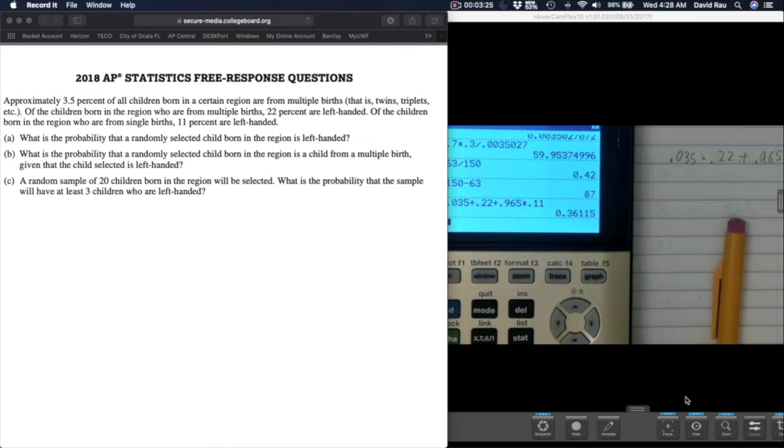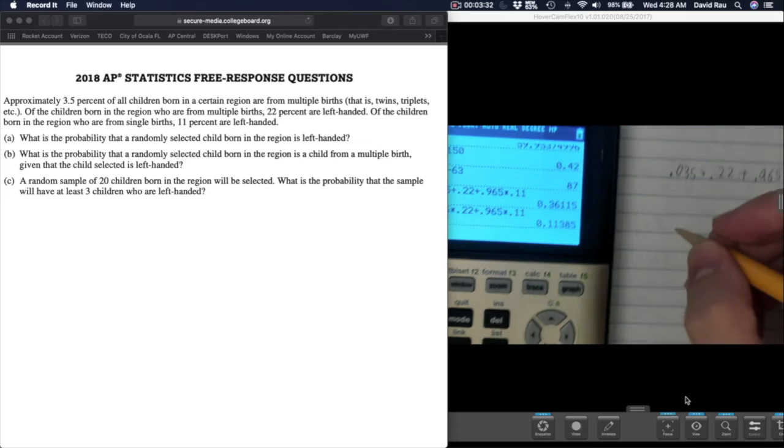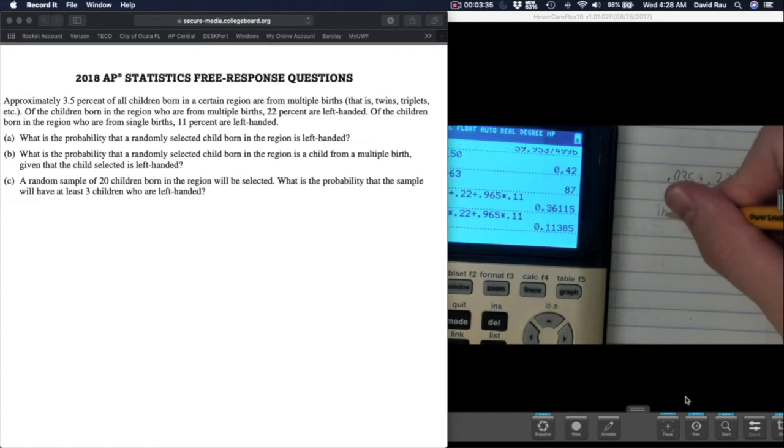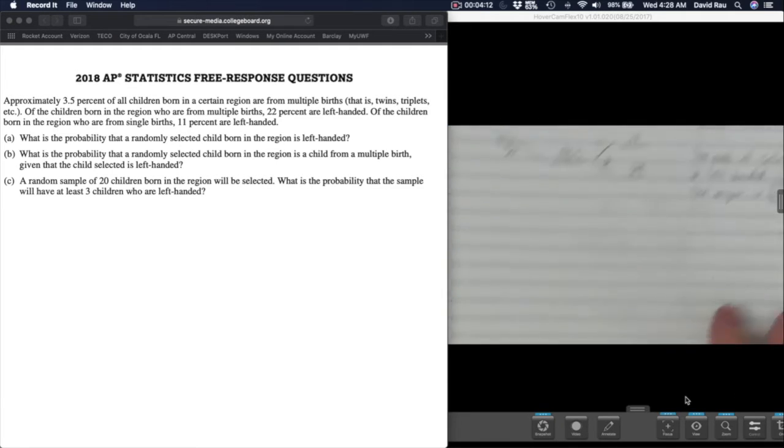Oops. Put an extra plus sign in there. Okay. So the probability of selecting a left-handed individual in the region is 0.1139. Okay, part A, done. Hopefully I got it right.